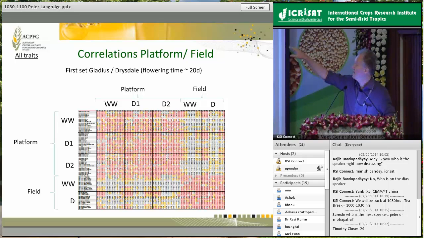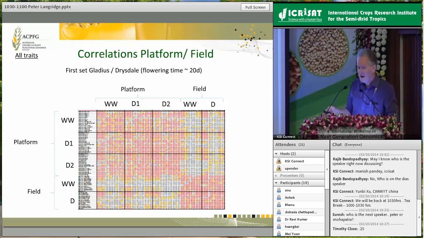There are a couple of hundred lines that were looked at, and then we've got a whole series of traits that we can measure in the automated platform using a well-watered condition, a moderate drought and a more severe drought, and then this is a field situation. We have well-watered and droughted, and where you see red here, there's some sort of correlation between the traits. So on the surface it looks quite good. There are clearly a few traits that we're seeing in the platform that are also coming out with drought stress in the field.